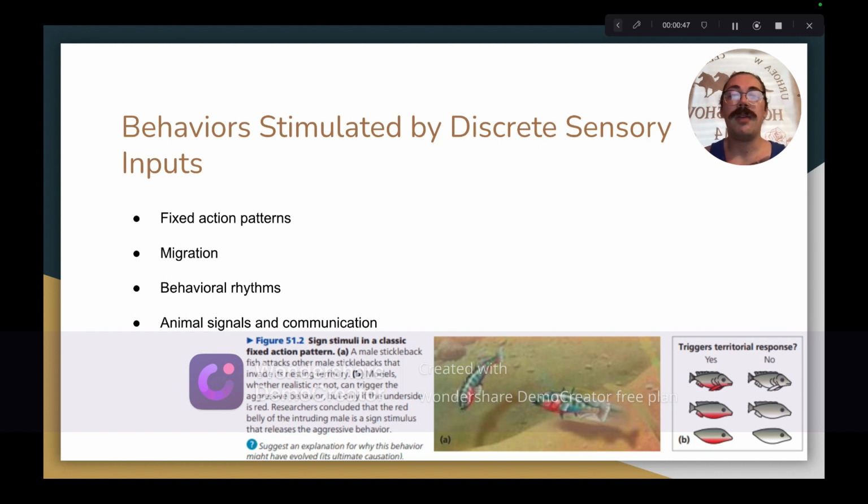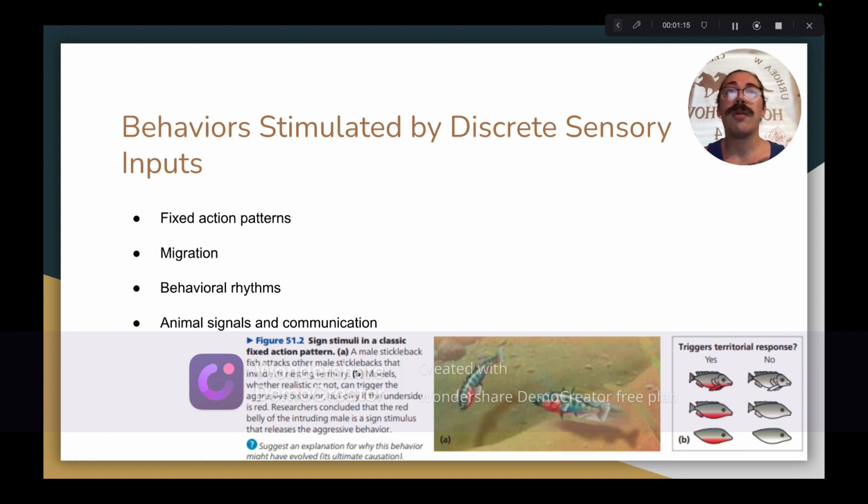Now let's talk about behavior stimulated by discrete sensory inputs, starting with fixed action patterns. The term fixed action pattern refers to the automatic, involuntary behavioral responses that some animals exhibit in response to simple stimuli known as sign stimuli. For example, male stickleback fishes will automatically display aggressive behavior when stimulated by the color red, which acts as the sign stimulus, because other male sticklebacks have red-colored undersides.